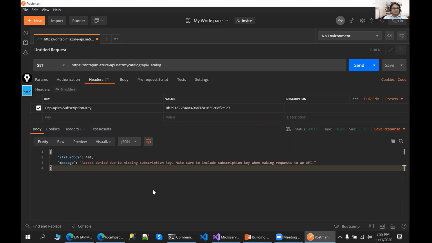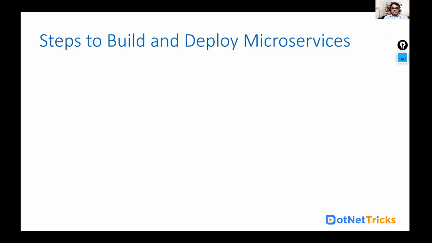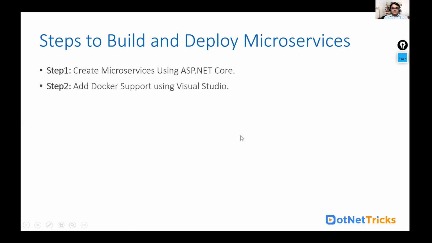This is the way. Now let's summarize all the steps we have done so far for building our microservices and deploying them to the AKS. Step one is here: create the microservices using ASP.NET Core. The second step is here: add the Docker support using Visual Studio. It is easy to add.